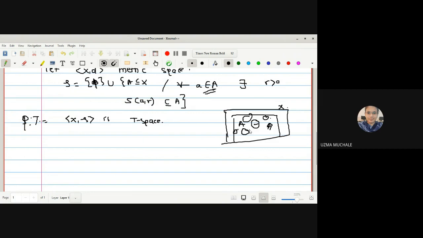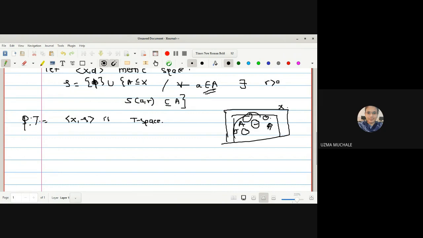But we have to imagine that we should have a set A in such a way that for every element of A, there should exist one open sphere centered at a and radius r which is contained in A. As it is an open sphere, I cannot show this on the 2D plane.